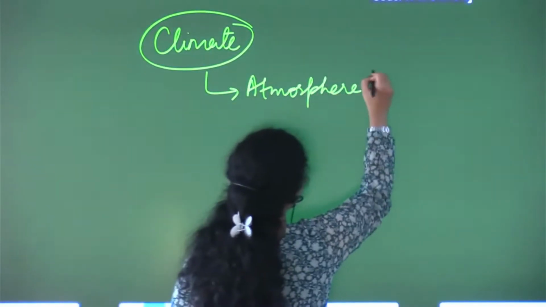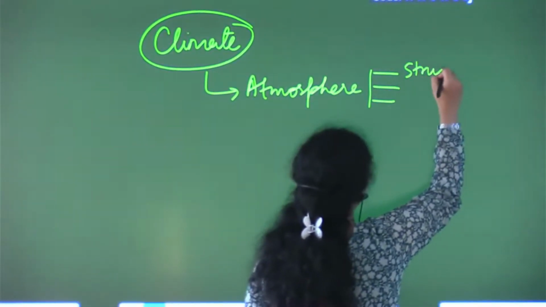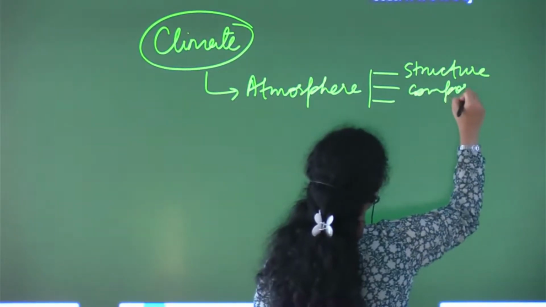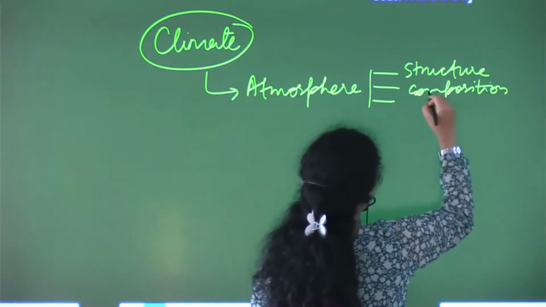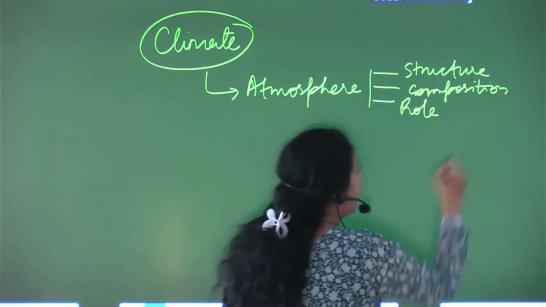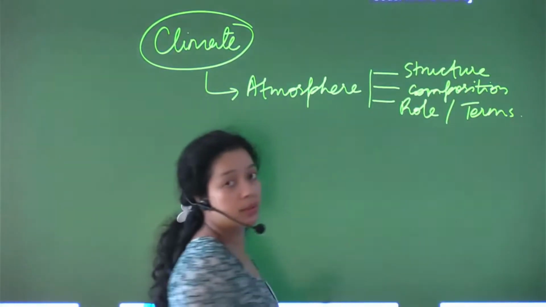In this atmosphere section we have to focus on its structure, its composition, and its role. Fine. And some terminologies related to it. Fine.